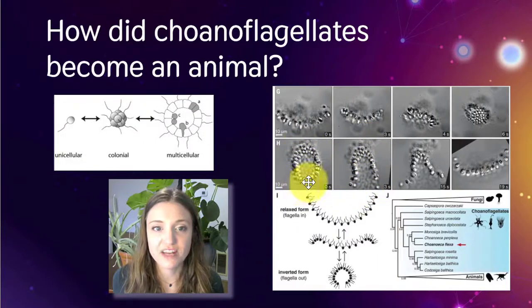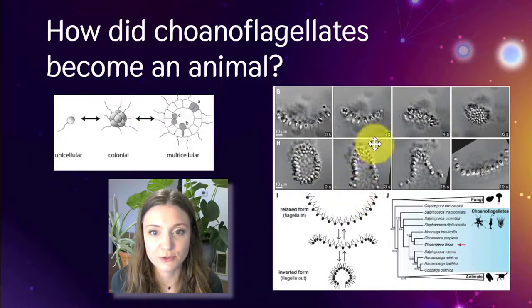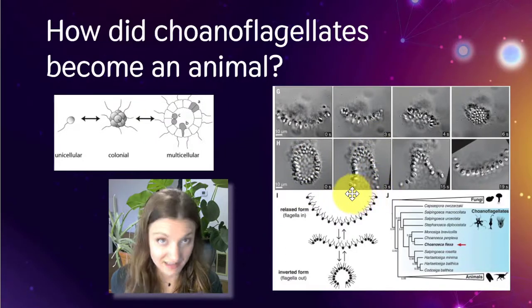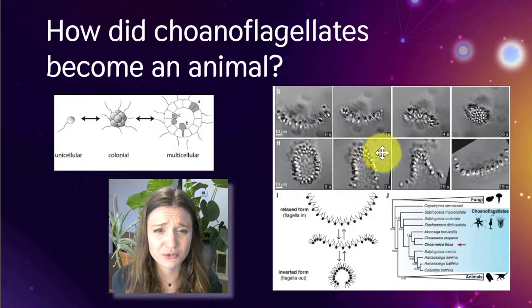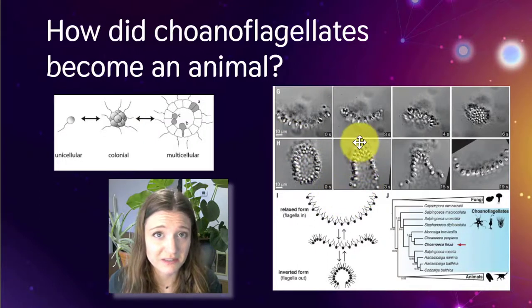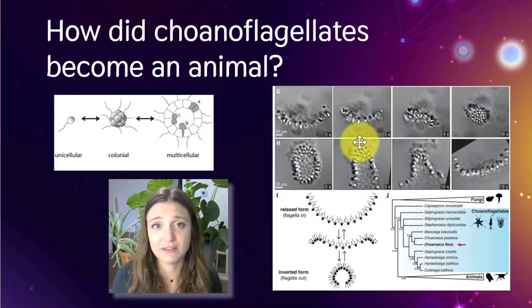And this shape, this ball of cells and then this inversion, we see this in animal embryos, which we'll touch on later in animal development. But this kind of inverted shape would have made it easier to trap food, okay? And eventually, we think, this mutation of creating that U shape would have given rise to some of the first digestive systems in animals.